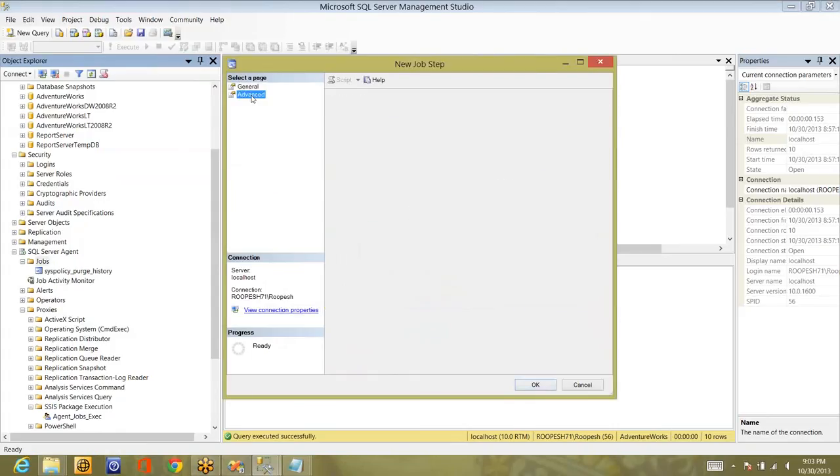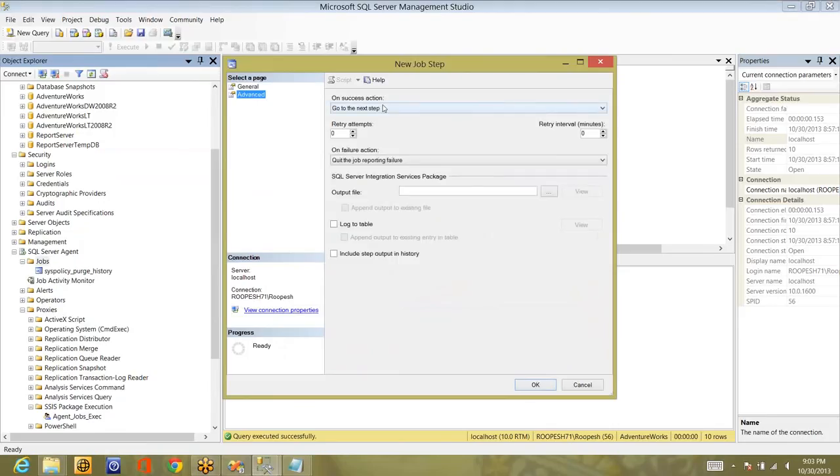And in Advanced, if you want to set anything, like on success, what you want to do. You want to go to the next step or you want to quit the job reporting success or quit the job reporting failure. Generally, you don't use the third option here, because it will show as failure even though it is completed successfully. Generally, people go to the next step or quit the job reporting success. If this is the last step in your job, then both the first one and second one mean the same. Even if you select go to next step, it will check whether the next step is there or not. If it is not there, then it will come out saying successfully completed.